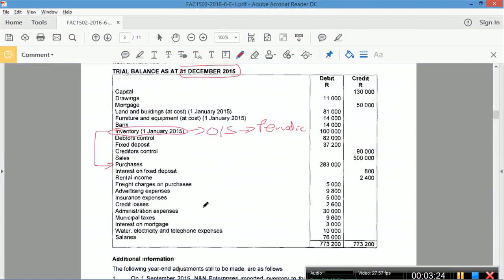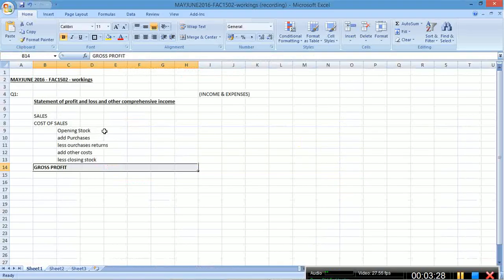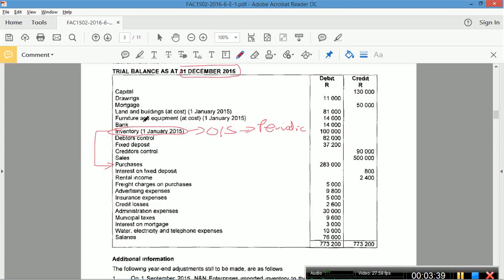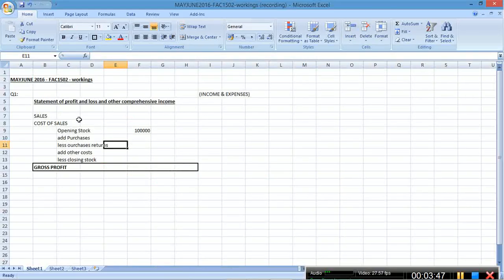Makes sense? Okay. I've already got opening stock, so I'm going to put that in. 100,000 opening stock. Let's not put it in brackets. Let's just leave it as 100,000. Okay, let's move it here. Then I've got debtors control, asset, don't need. Fixed deposit, asset, don't need. Creditors, liability, don't need. Sales, do need. 90,000 sales goes over here, brackets 90,000.